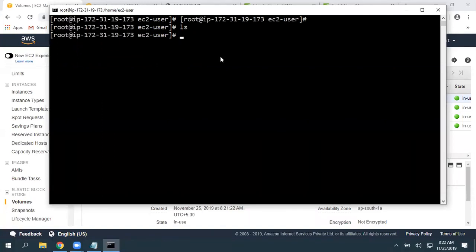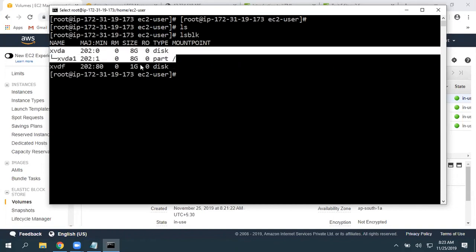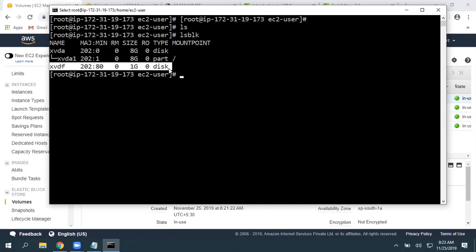But before that, to check whether that was associated successfully or not, again you can run lsblk. Earlier we had only the 8 GB one. Now it is showing the newly added 1 GB one also. That means our operating system is able to detect that 1 GB. But do we have any file system? No. It is a raw partition, a raw volume. So first of all, you need to write a file system. But before that, let's try to mount.